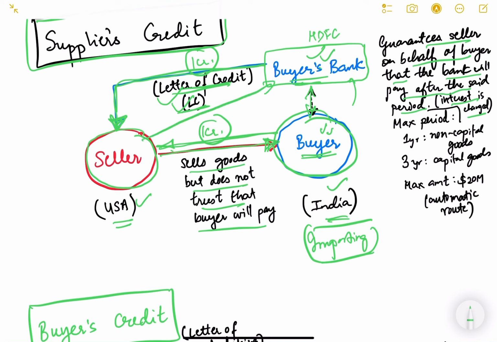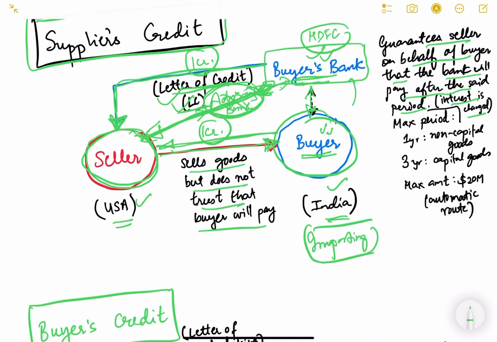Basically, this seller has to trust this bank. And that is how this happens. In practical life, this is not that simple. The seller will obviously feel that this buyer's bank is in India, and maybe he doesn't trust HDFC Bank also. So there is another intermediary bank in between, which is known as an advising bank. This advising bank is a bank in the seller's country, say America, and it has relations with HDFC Bank. So the buyer's bank will issue a letter of credit to the advising bank, the advising bank will verify it, and then it will issue a letter of credit to the seller. So this is practical, but you don't need to keep this in mind.